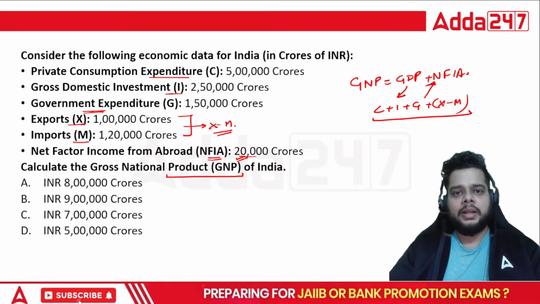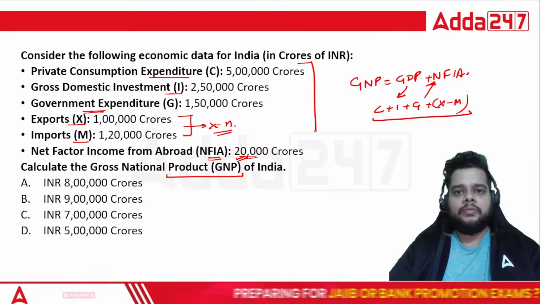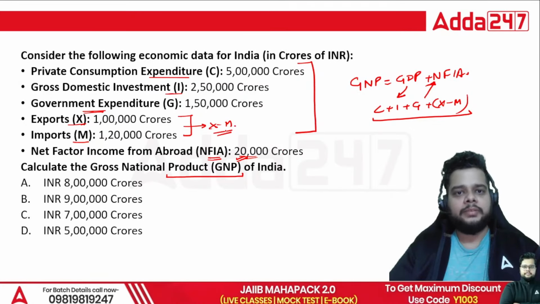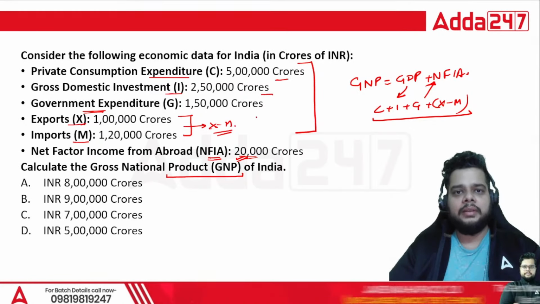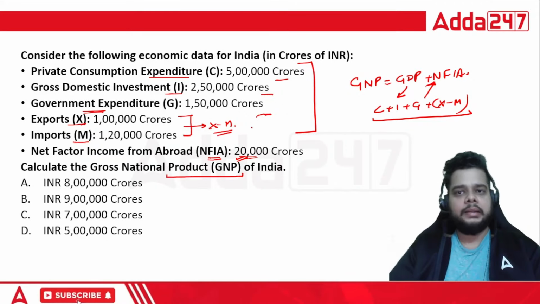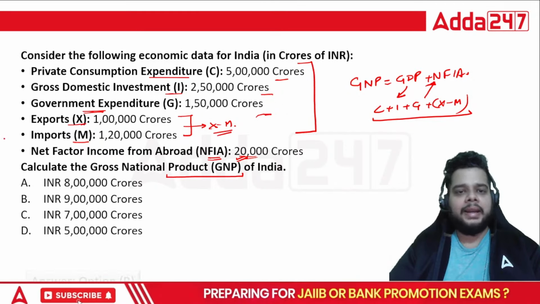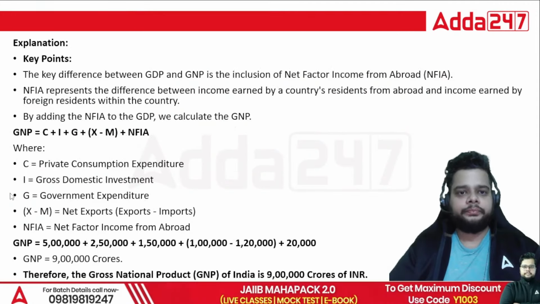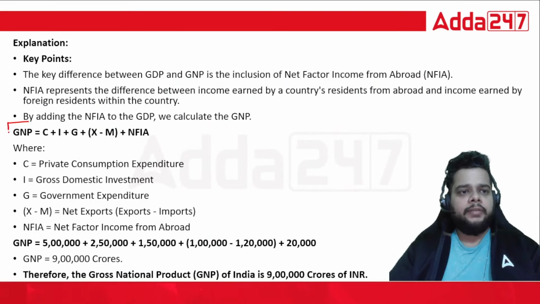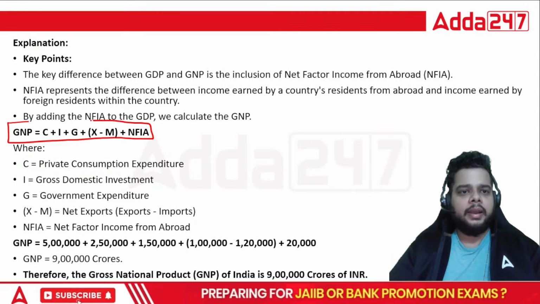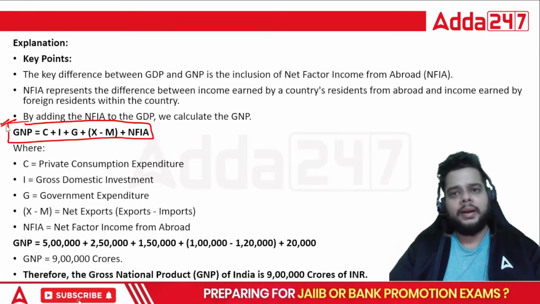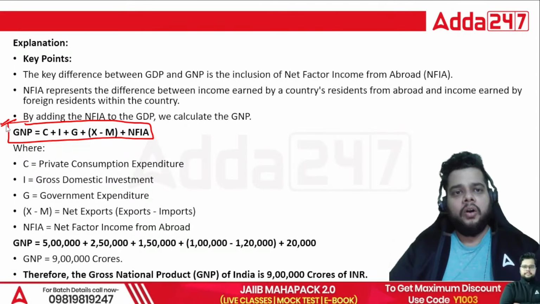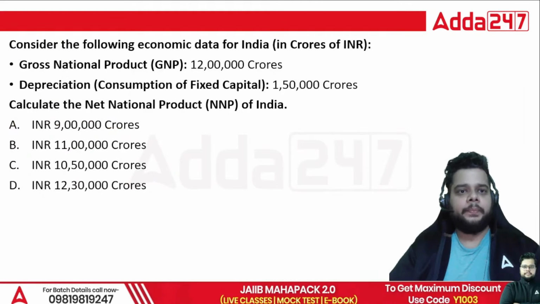NFIA is what, 20,000 crore, and simply you have to add these numbers. Okay, X minus M you have to add in these three numbers and you will get the GDP. What will be the right answer here? Correct answer is option B, 9 lakh crore. Okay, so formula, definitely if you know, then these are again doable questions. No matter how lengthy the calculations are, always use the calculator.